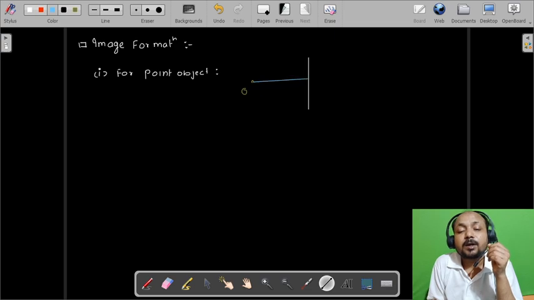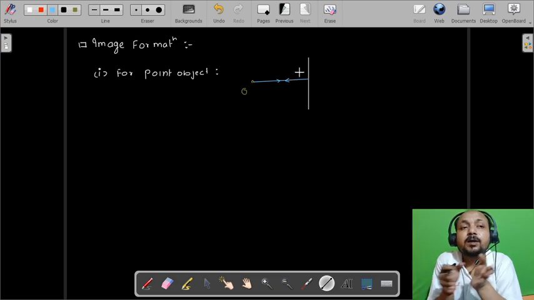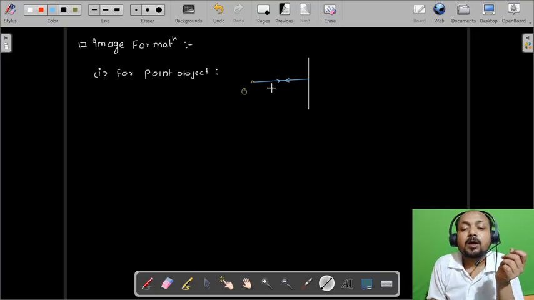Let's say this is a ray incident on the surface of the mirror. When a ray is incident perpendicularly on the plane surface, the angle between the incident ray and the normal will be 0. So the angle of reflection will also be 0 degrees with the normal. That means it will move as it is, retracing its path. So this is the incident ray and the same will be the reflected ray.